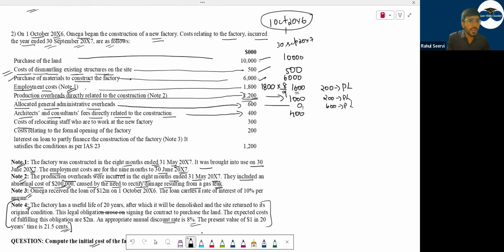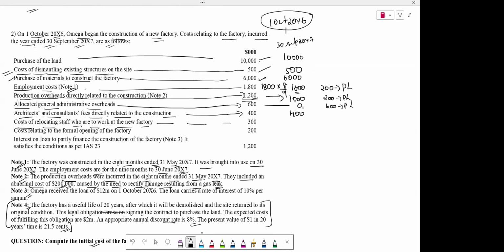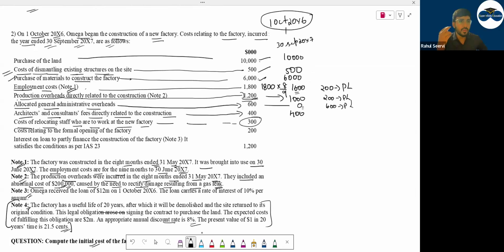Then cost of relocating staff who are to work at the new factory. Whom shall we ask? Anyone pending? This we will include in the cost of the asset or not? No, you will not include. You will ignore this, so 0. This also will go to P&L. It's relating to the new factory.